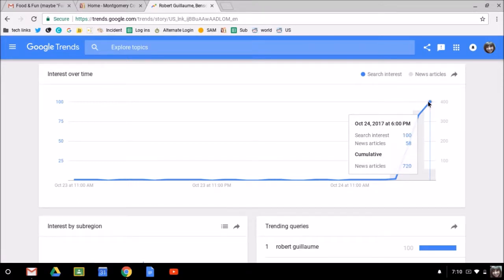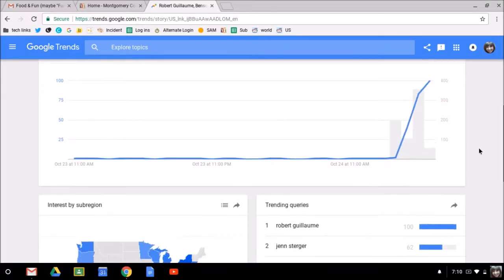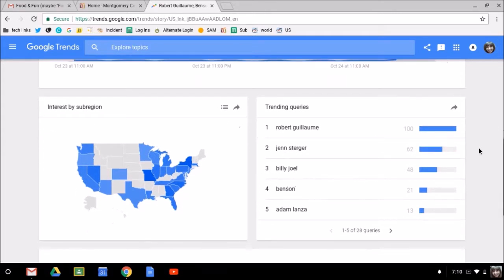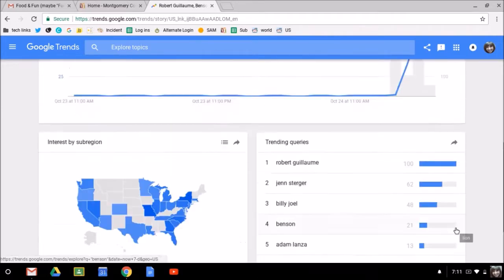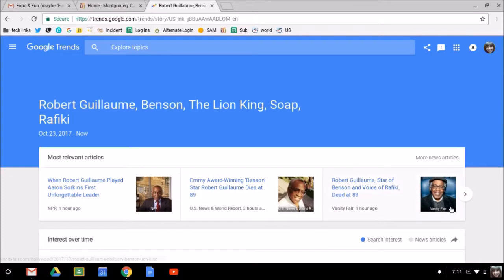And that's not the number of searches, that's the volume of searches. And there were 58 news articles at that time and 720 cumulative news articles. If you scroll down, you can also see interest by subregion, and you can see other trending queries that are happening, also related topics. So again, there's just a big wealth of information here, but we're not finished.